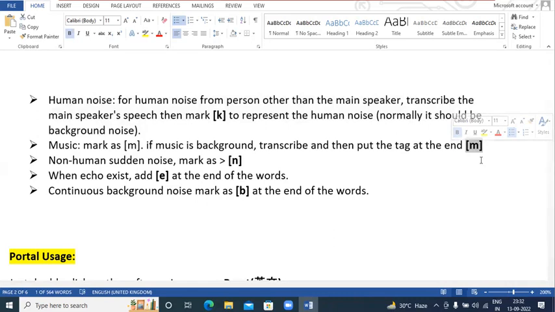In the other tags we put the tag at the place where it happened. But in case music is there in a complete audio or complete speech, in that case you will just transcribe it and paste the tag over there.